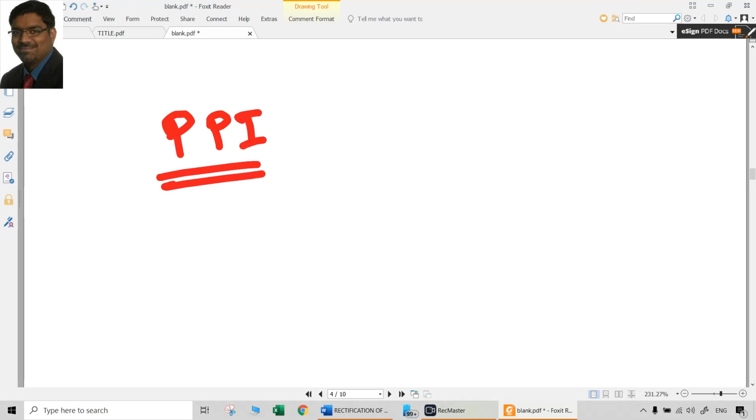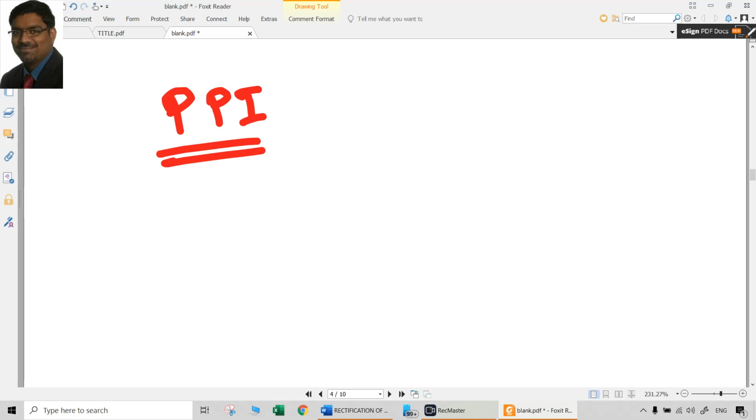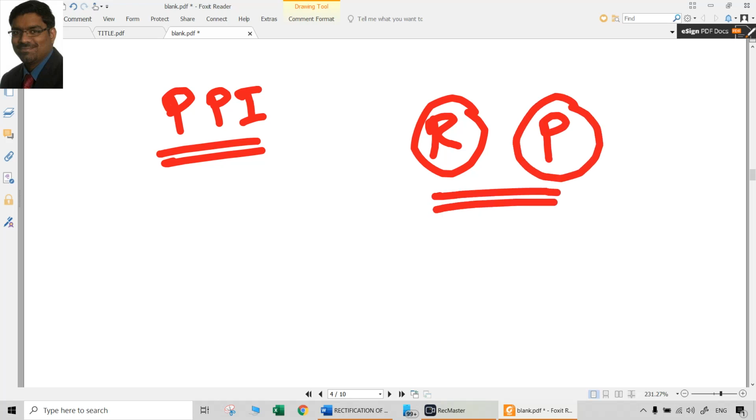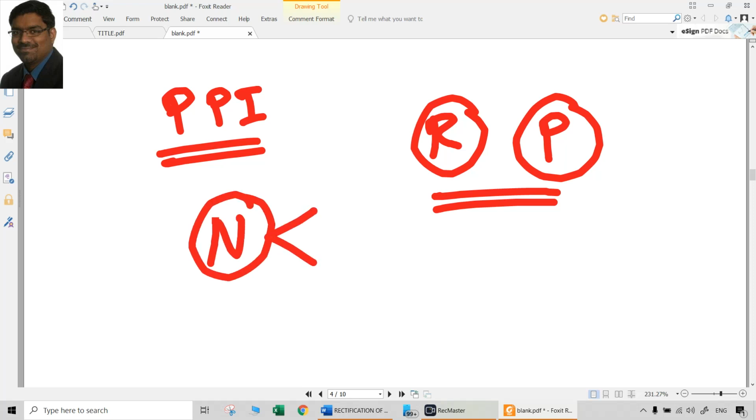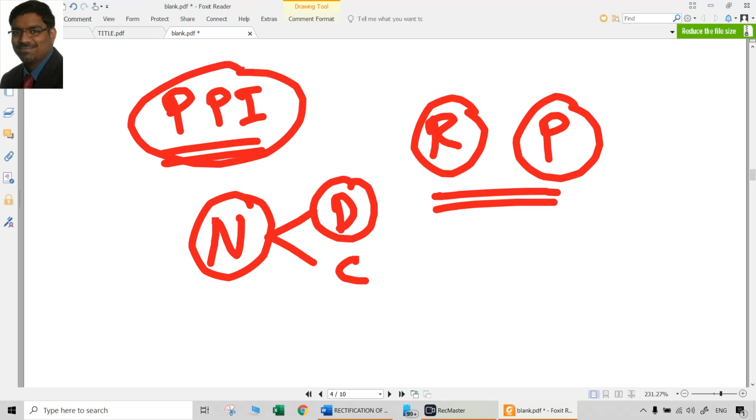But for this purpose, one main principle that we have to understand and remember is, if the error is related to a real account or a personal account, there is no problem at all. You just debit it or credit it, whatever treatment you want to do. But if the error is affecting a nominal account, you cannot debit it or credit it. Why? Because nominal account finally goes to the profit and loss account. So if you are debiting the nominal account now freshly, you are treating something as an expenditure of the current year, which is not actually an expenditure of the current year, which was a prior period item. Is that a correct thing?